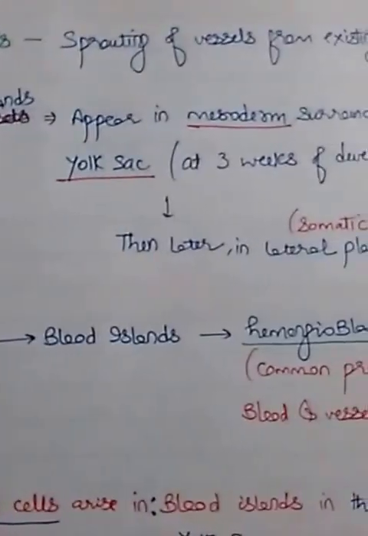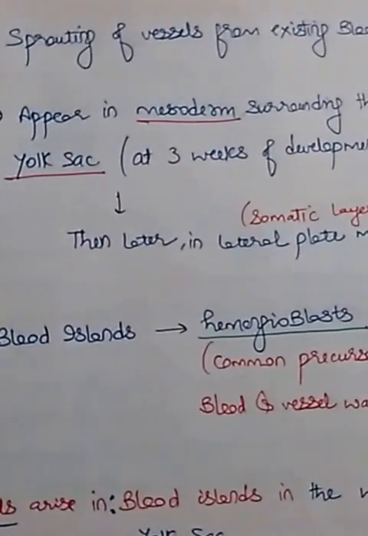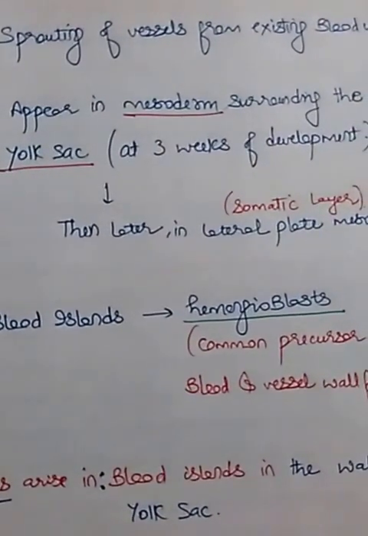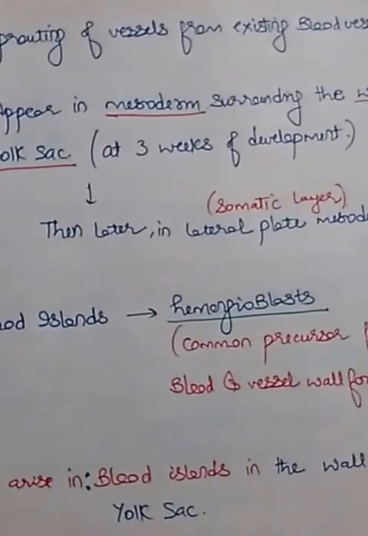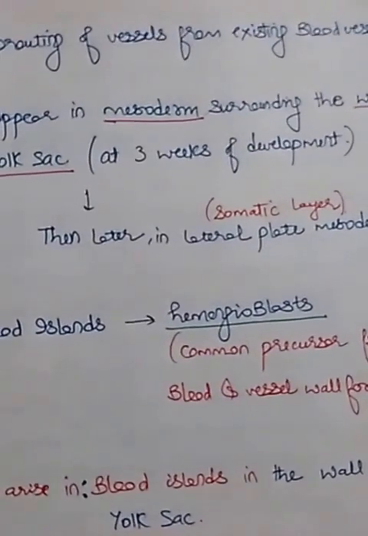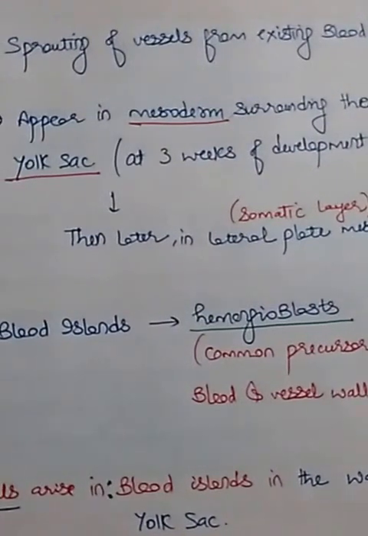First of all, in the mesoderm surrounding the wall of the yolk sac in the third week of development, you remember the formation of tertiary villi was also on 21 days. But before that, what happens in the mesoderm that was surrounding the wall of the yolk sac? If you remember, blood islands appear in that mesoderm.